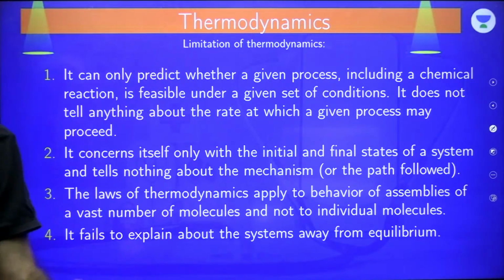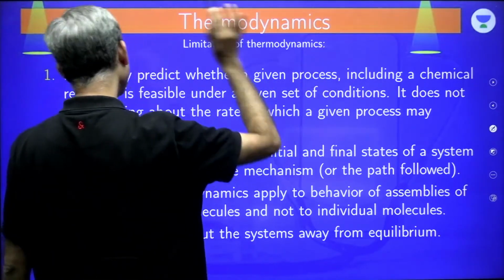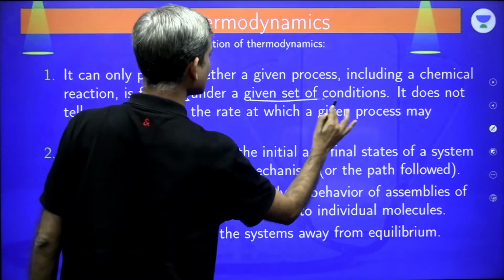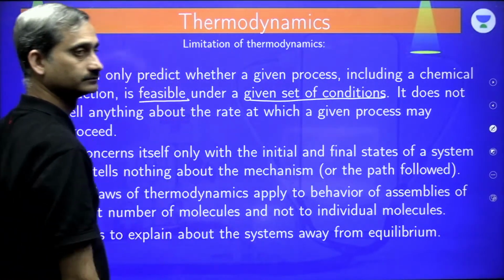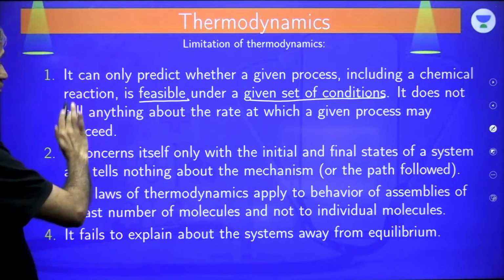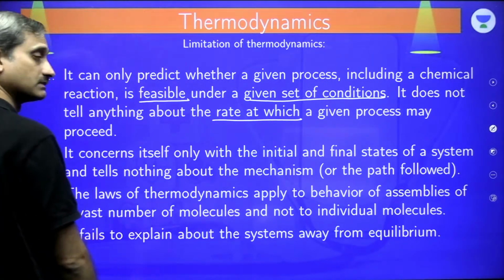So, what is the limitation of thermodynamics? It can only predict whether the given process, including a chemical reaction, is feasible under a given set of conditions or not. Whether it can take place or not. It does not tell anything about the rate at which a given process may proceed.